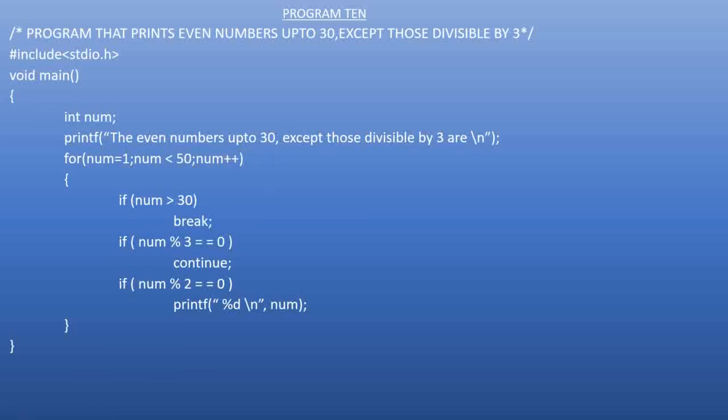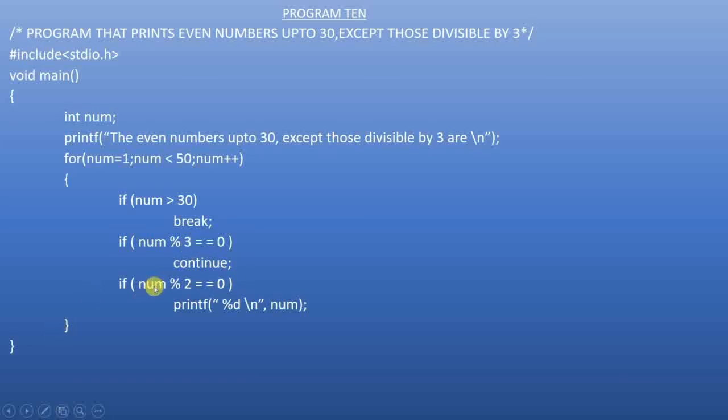Num will become 2. Is 2 greater than 30? No, 2 is less than 30, so this condition will be false. 2 % 3, 2 is not divisible by 3, so this condition will be false. This percent operator can be used for divisibility checking. Okay, if the remainder is 0, then that dividend is divisible by the divisor. A dividend percent divisor, if it is equal to 0, then the divisor evenly divides the dividend. Here the dividend is num and the divisor is 3,